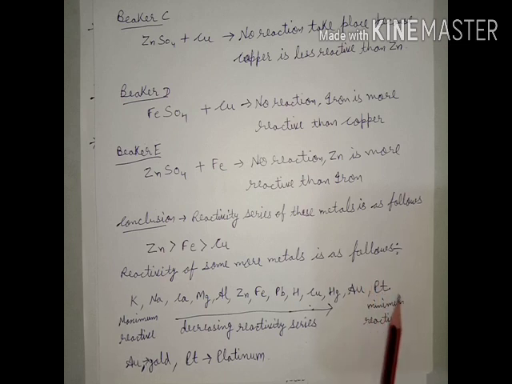Gold and platinum are the least reactive metals, because gold and platinum do not react with the atmosphere. That's why these are used in making ornaments, because they will remain unchanged for a long time. As platinum is the least reactive, platinum is of better quality than gold, then why don't we use platinum for ornaments? Because platinum is very costly and is not found in large amounts. That's why gold is used for ornaments.